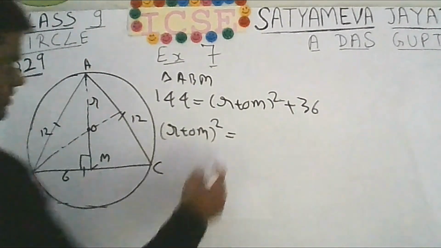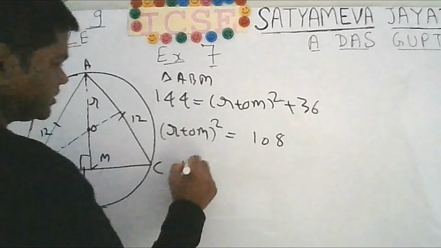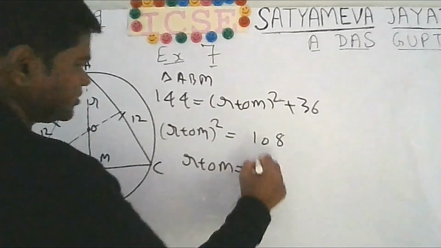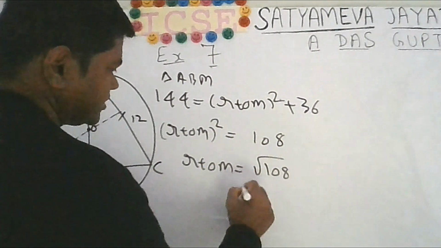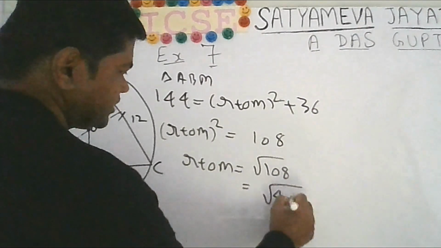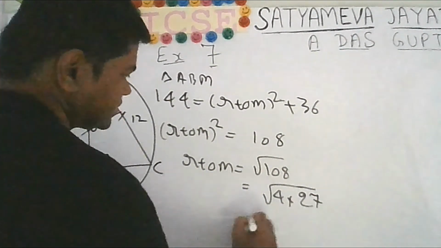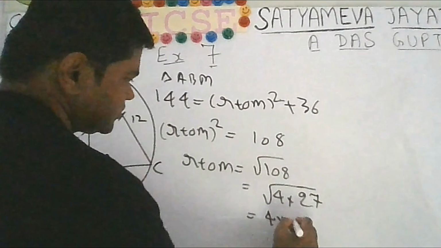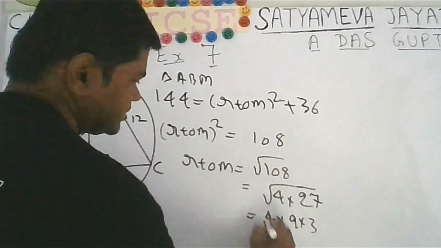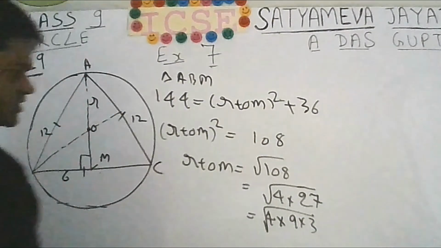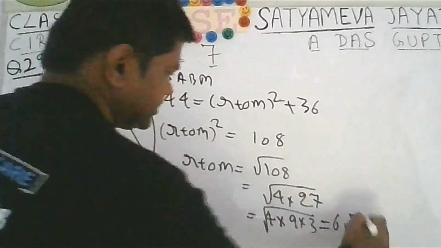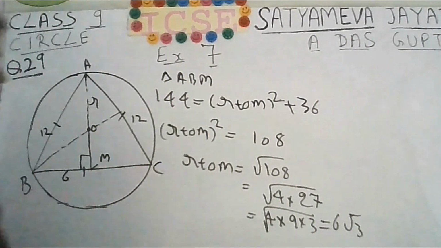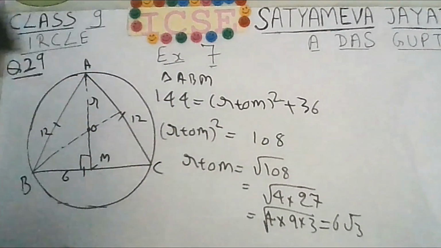144 minus 36, you will get 108. So R plus OM will be equal to under root 108. So this will be equal to 4 into 27. So this will be 4 into 9 into 3. So 2 into 3, 6 under root 3. Okay, so R plus OM will be 6 under root 3. Here I am writing.